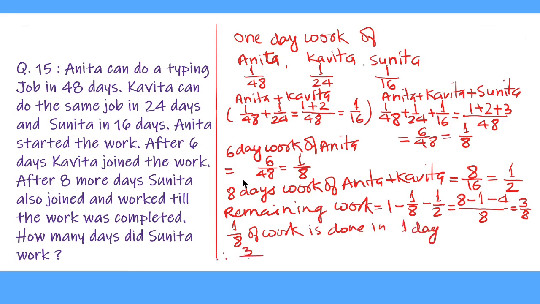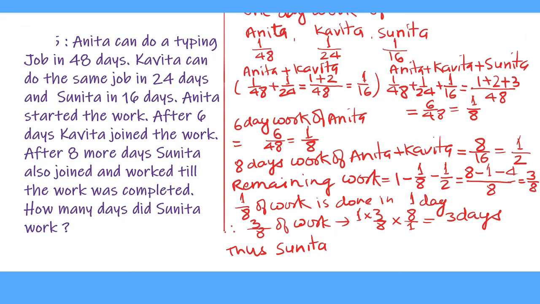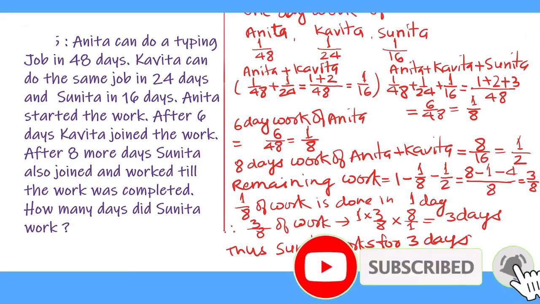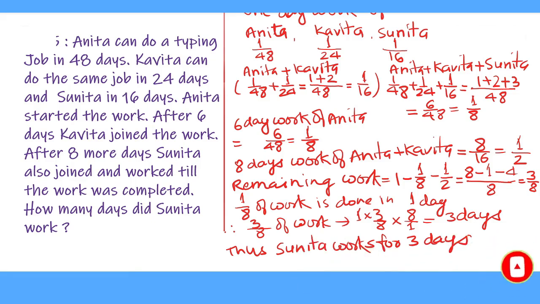Therefore, 3 upon 8 of work. This gives 1 multiplied by 3 upon 8 multiplied by 8 upon 1 equal to 3 days. Thus, Sunita works for 3 days along with Anita and Kavita. We have solved this question based on joining. Now we will do this question by shortcut method as well.